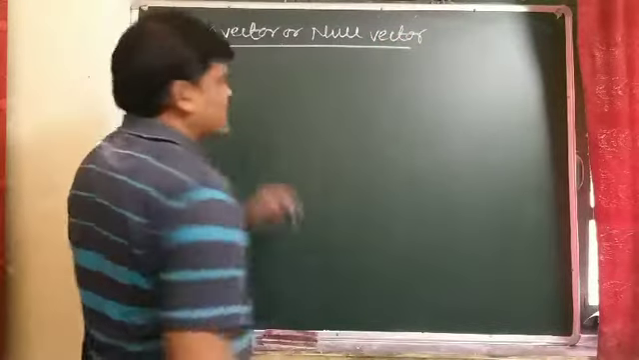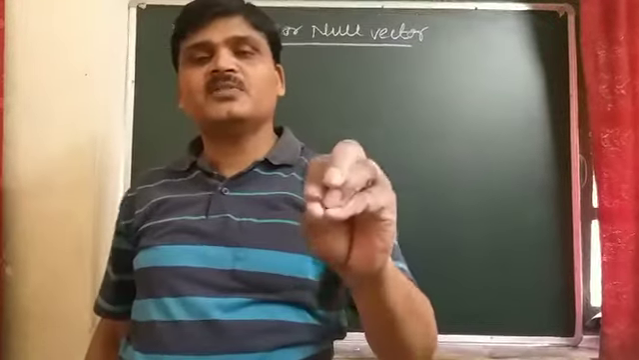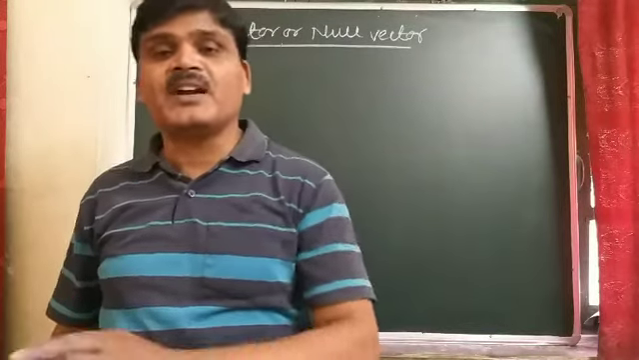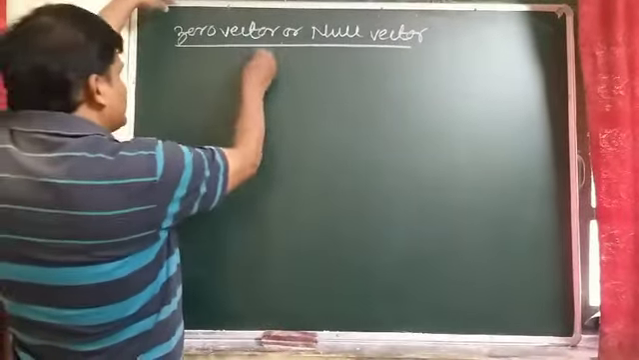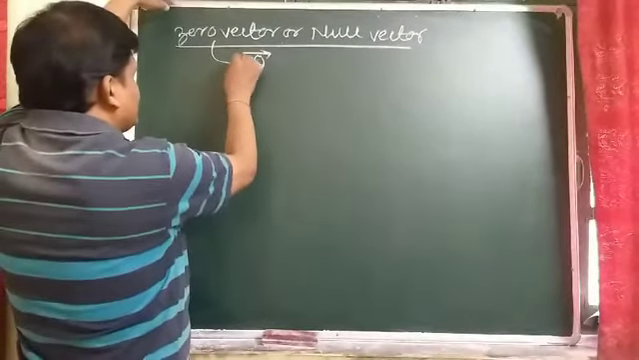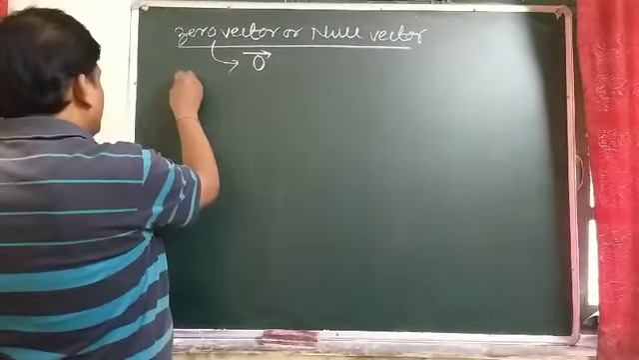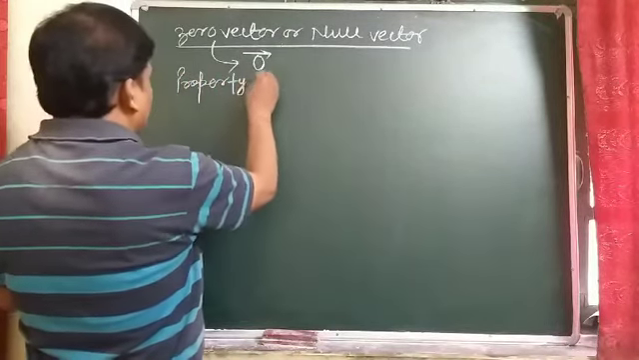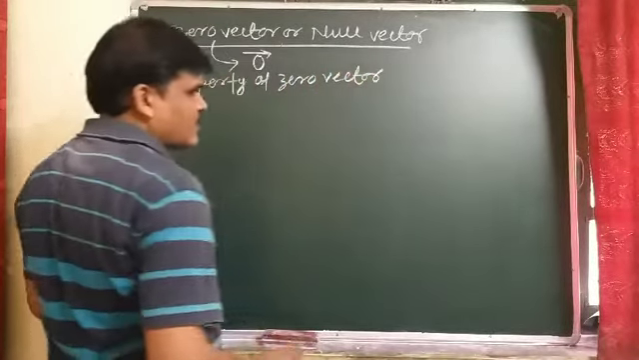So student, zero vector, as the name indicates, zero vectors are those vectors whose magnitude is 0, but direction is not specified. So it can be represented by 0 with an arrow over it. Zero vector can be represented by the zero vector symbol. And student, properties of zero vector.